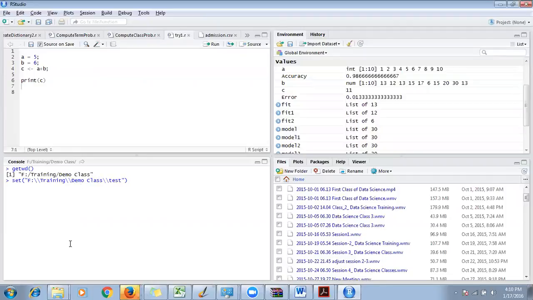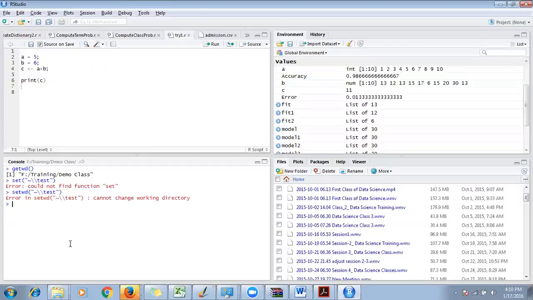So now this is the way I can go to the test folder, right? F training demo class slash folder test. Or instead of taking all this pain, you can just delete this and use tilde, because tilde means your current directory. You say tilde double slash test. It will also take you. Sorry, not set, it is setwd, right? Set working directory. Sorry for that.